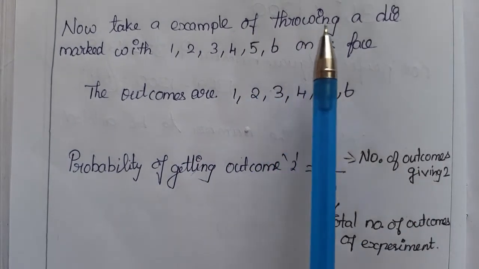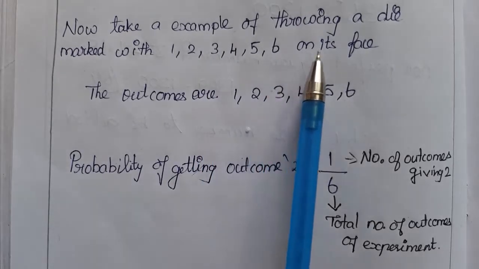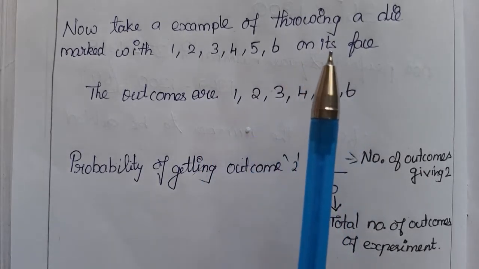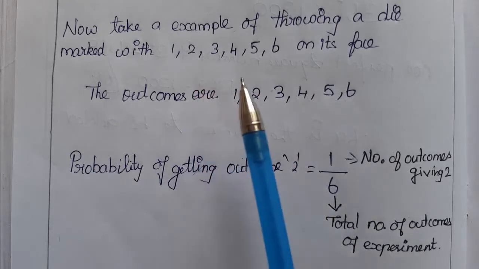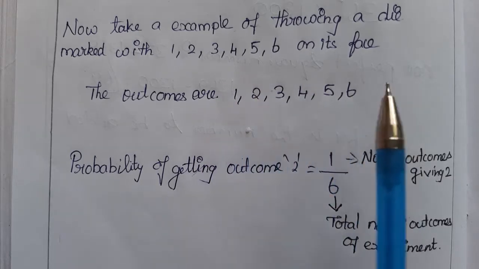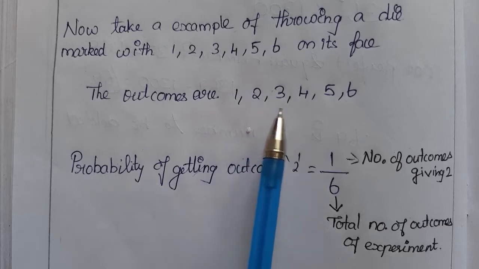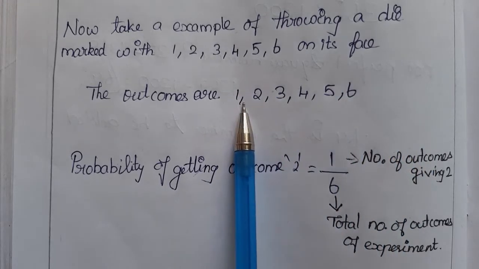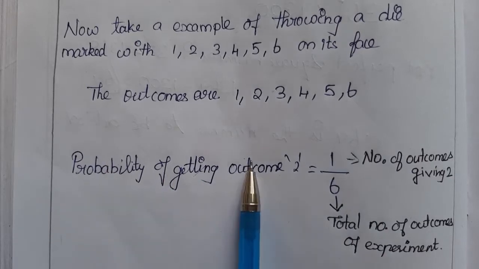Now take the example of throwing a die marked with 1, 2, 3, 4, 5, 6 on its faces. You will see a small cube with numbers 1 to 6, the dice used to play Ludo, Snake and Ladder, and so many other games we played in our childhood, right? So the outcomes are 1, 2, 3, 4, 5, 6. So, the probability of getting the outcome 2.